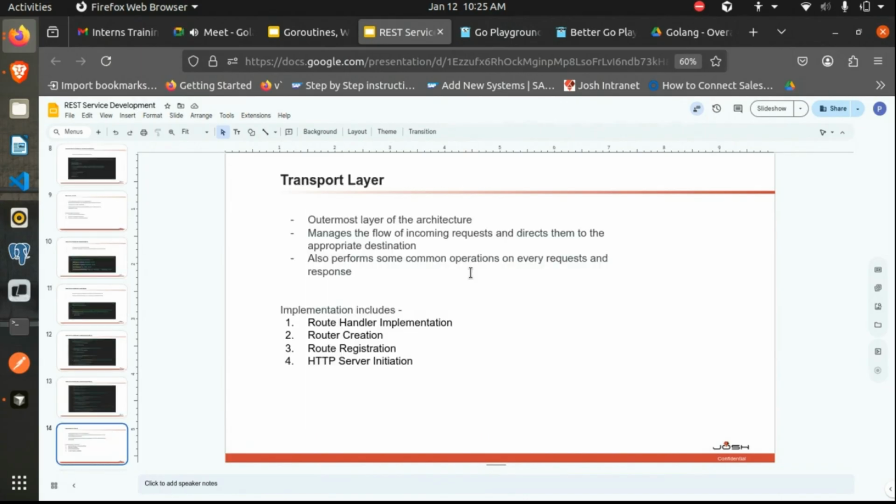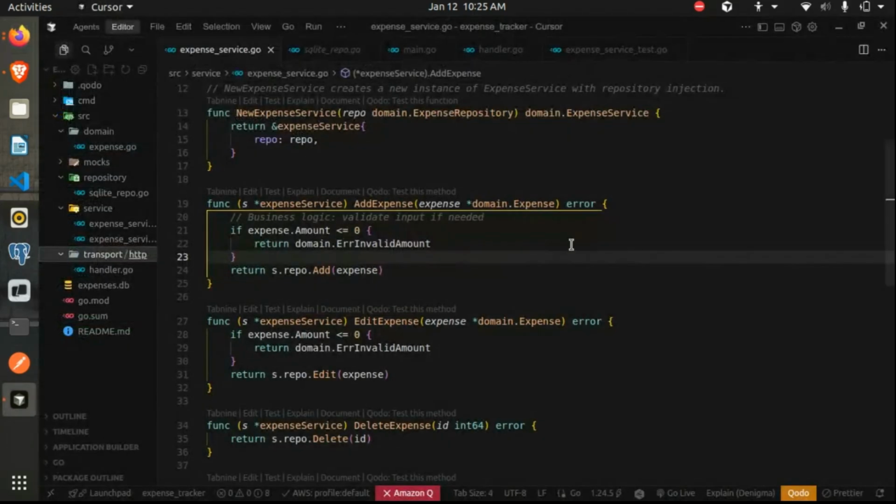Then comes the transport layer, which is exposed, let's say, to the outside world. The transport layer contains the router implementation. The router is the one which handles which path points to which handler-level functions. So all those things and the main server initialization: on which port and which address we listen for incoming requests. All this comes under the transport layer. So let's see it through an example.